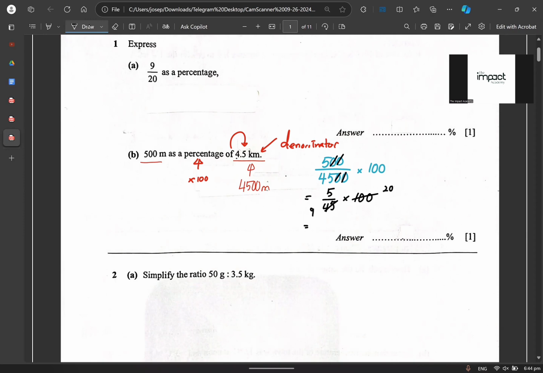From here, you can press your calculator. If not, you just have to do 5 times 20, that gives me 100 over 9. You can do your division and get 11.11111. I don't like that, I prefer to have it as a mixed number. So therefore, this is my answer for this question.